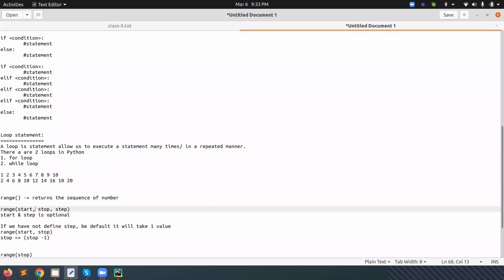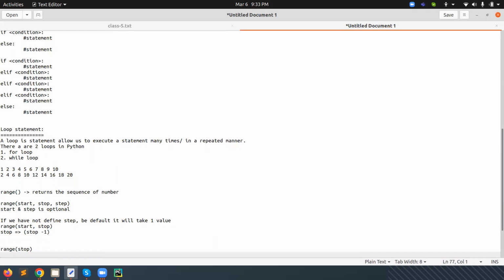When we are defining any single value inside a range function, by default it will start from 0, when we define only the stop value, meaning the last value.